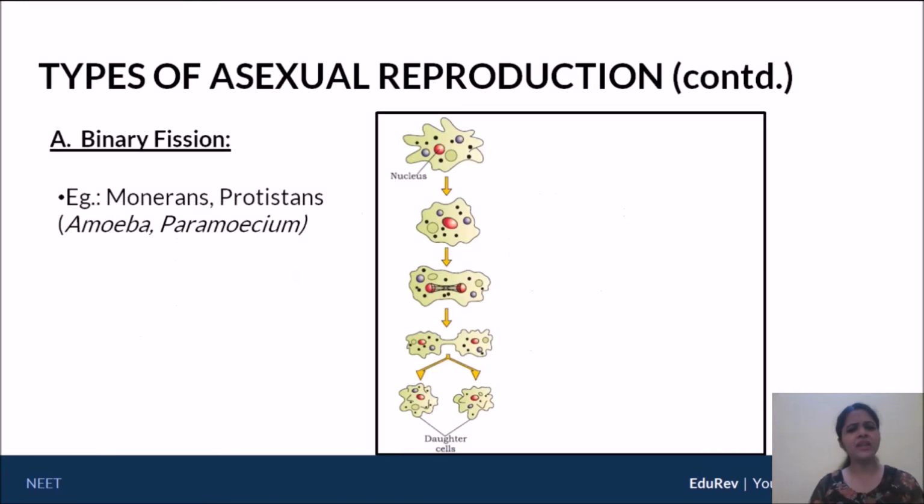Now let's go to a couple of examples here. Binary fission is very common in bacteria, so Monera, and very common in protistans, like amoeba and paramecium. Here you have the parent cell, the parent amoeboid. So this is amoeba. You can see that the amount of cytoplasm is quite a lot here. Then as the cell keeps on, you can see the nucleus starting to divide, and then you can finally see the two daughter cells at the end here. This is a very characteristic example of binary fission, a single parent giving rise to two daughters.